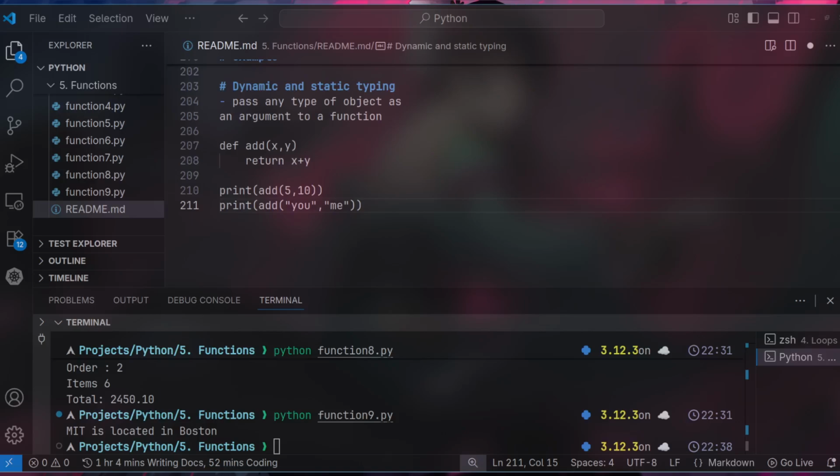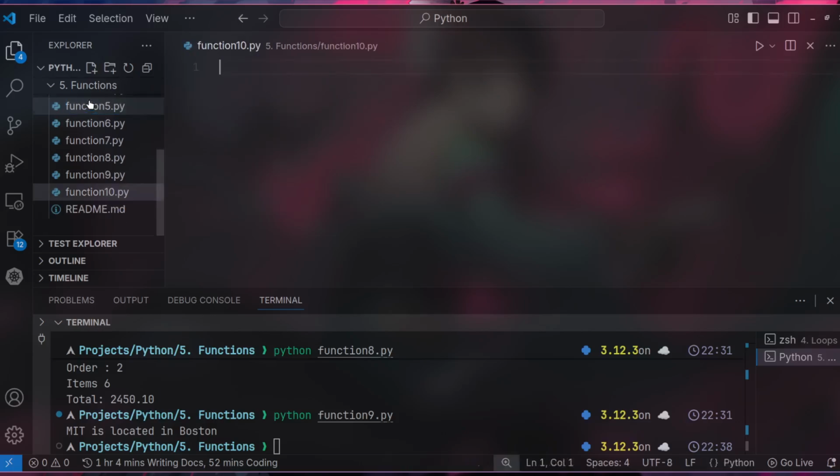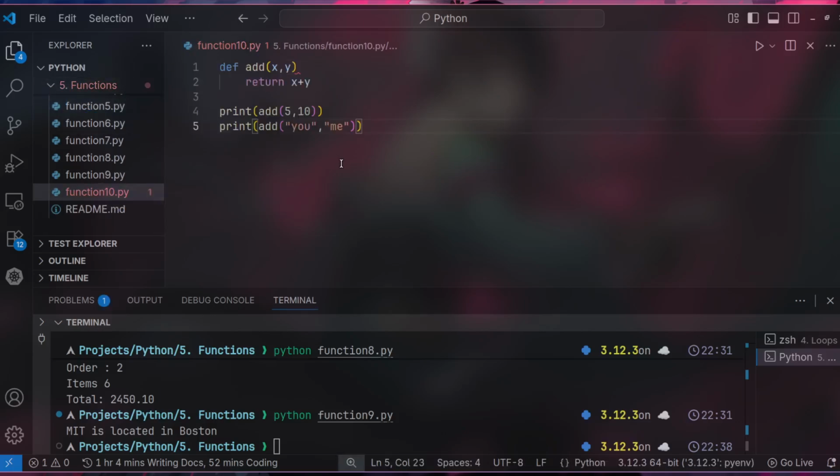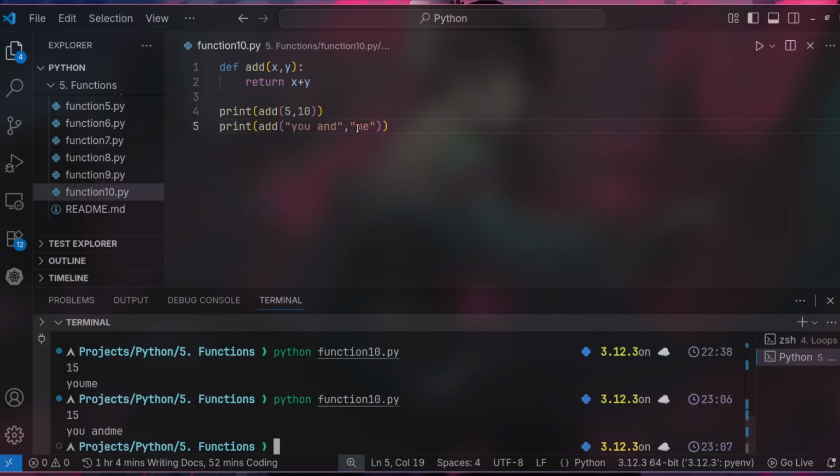We can... function 10... yeah. So basically we have a full color right here. I keep forgetting. Let's do Python function 10, you me. Okay, I usually hide you and me. Let's see. Yeah, right now it's super.